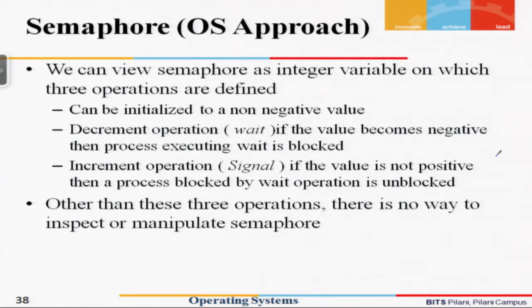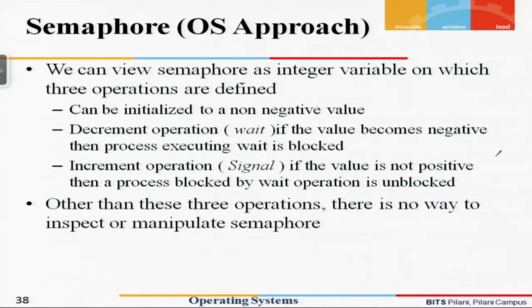So, as we said, there are mainly three things which can be done with a semaphore. It can be initialized, it can be decremented, and it can be incremented. Other than these operations, there is no way to inspect or manipulate the semaphore variable.